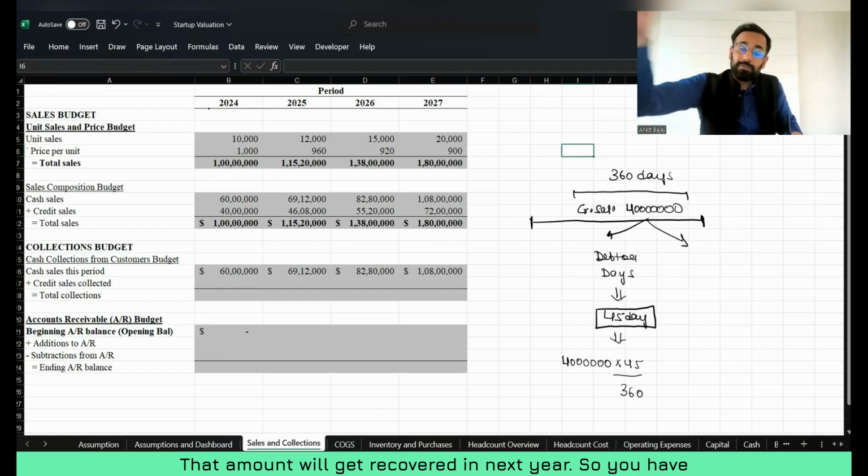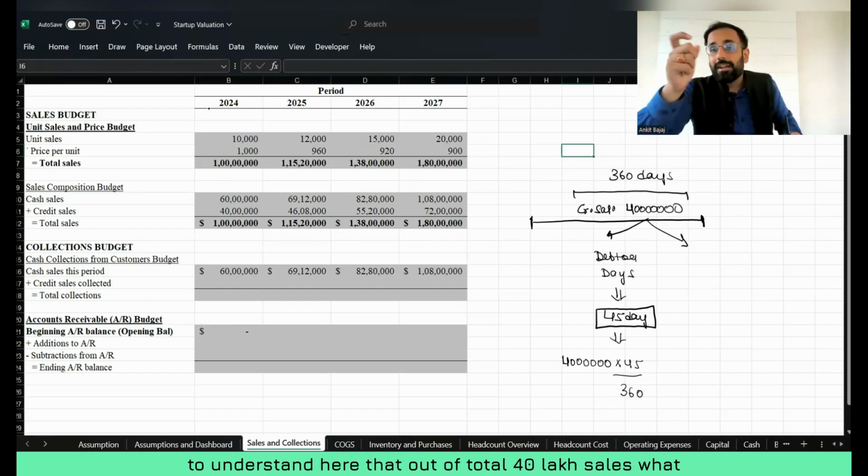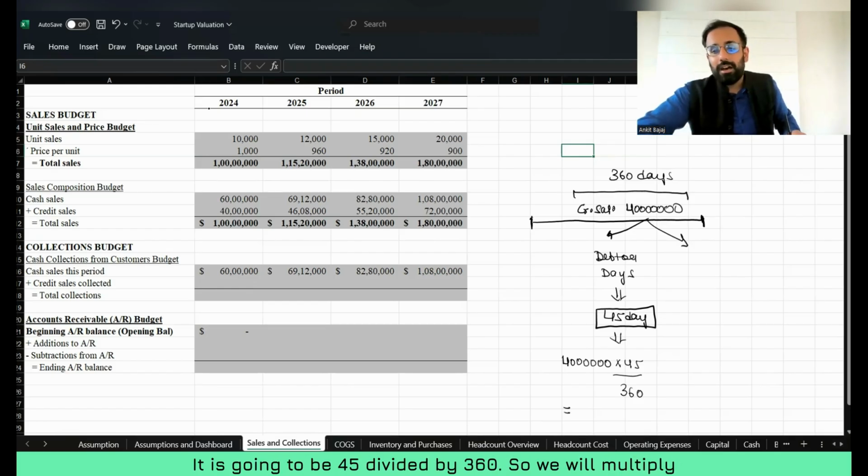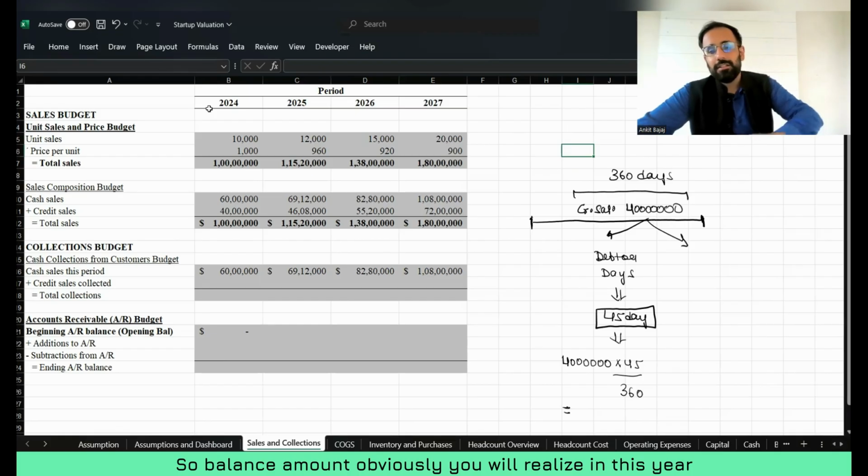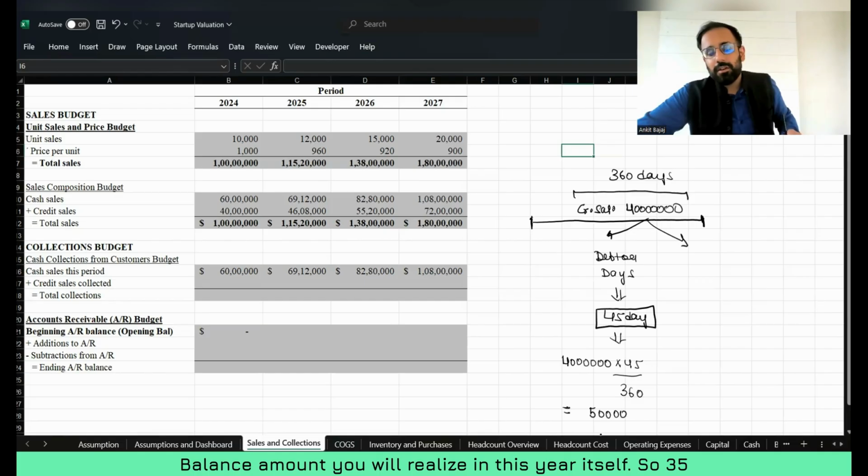The goods which we have sold at the end of the year, that amount will be recovered in next year, right? Out of total 40 lakh sales, what amount will get recovered in next year? It is going to be 45 divided by 360. So we will multiply 40 lakh with 45 and divide this with 360. Here you will recover this amount next year, that is 5 lakh.